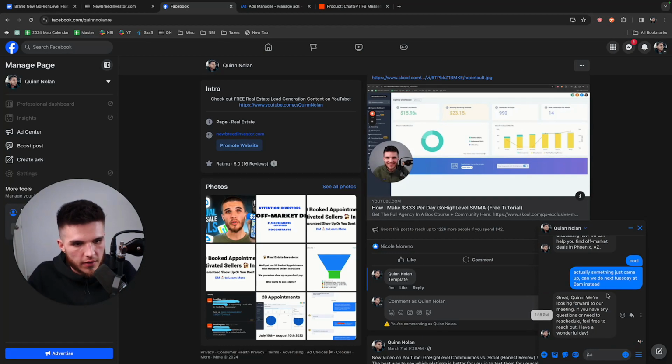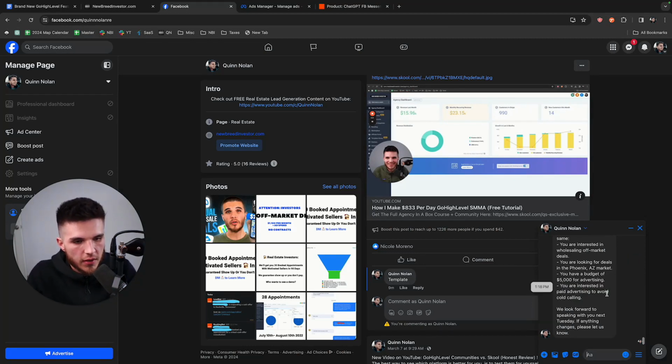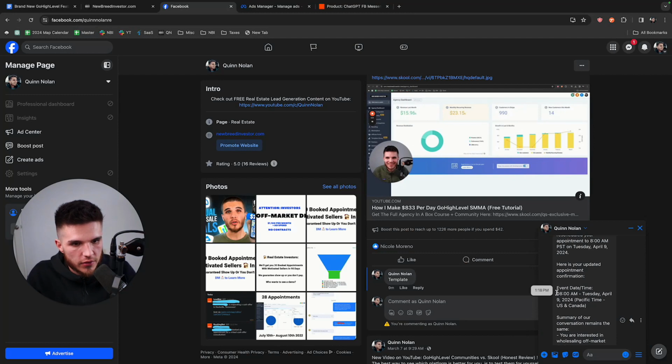It responded to this one first, and then it got this message over here, so it'll respond to that in just a second. But it's really cool. One of the things I mentioned in that video I'm referring to a few videos back is that the goal of the AI is to basically have a frame to operate within. And the less programming, the less prompt you use, the better the AI can handle the conversation on its own. And there you can see it just rescheduled us to 8 a.m. on Tuesday. So I could do this a bunch of times and it'll keep rescheduling me.